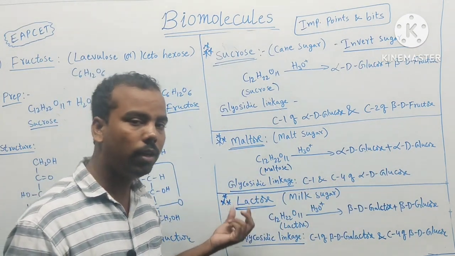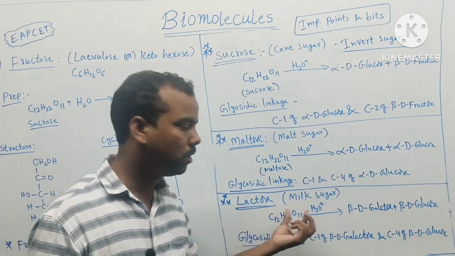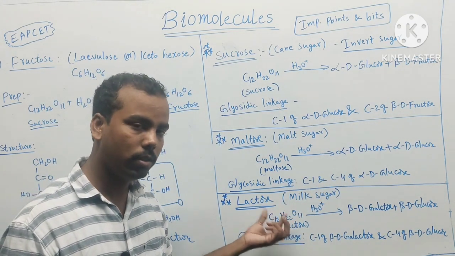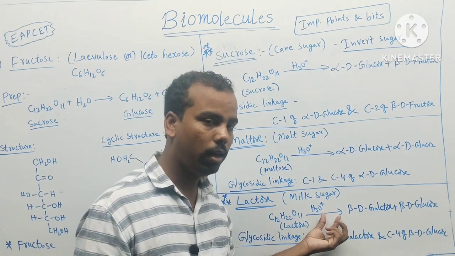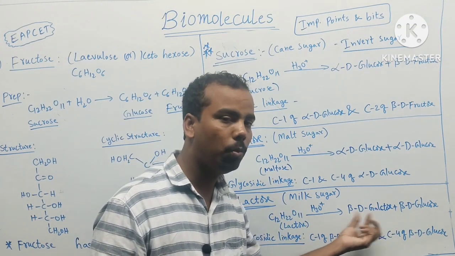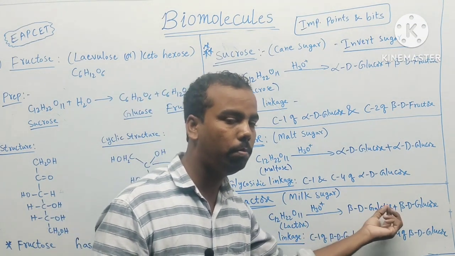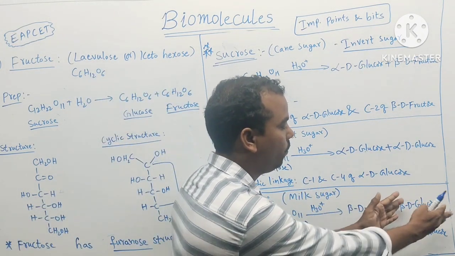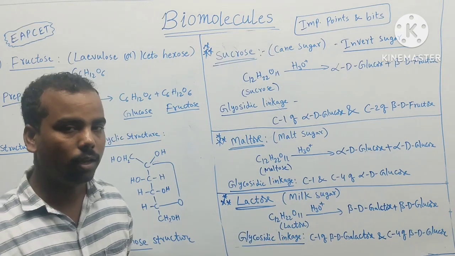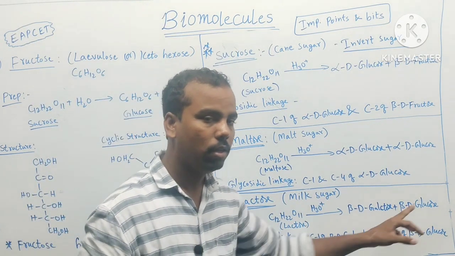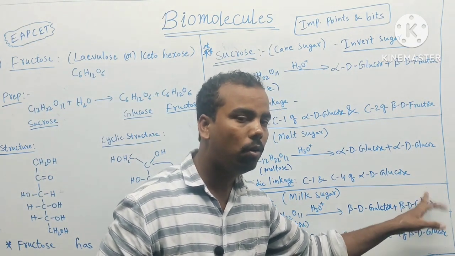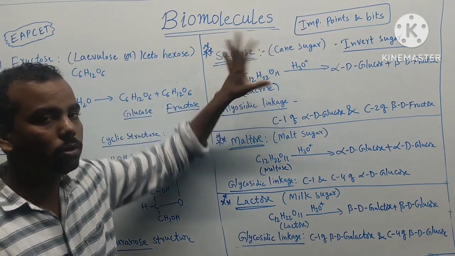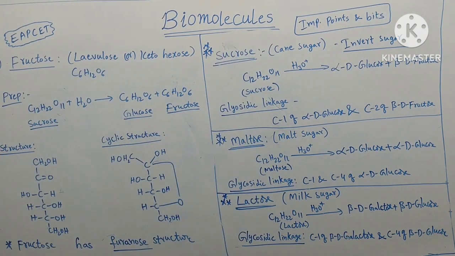So next, lactose. Lactose is present in milk, so that's why it is called milk sugar. The formula is the same, C12H22O11. On hydrolysis it forms beta D galactose and beta D glucose. So C1 of beta D galactose and C4 of beta D glucose is the glycosidic linkage. Okay, note this, very very important. C1 C4, only sucrose is C1 C2, not this.